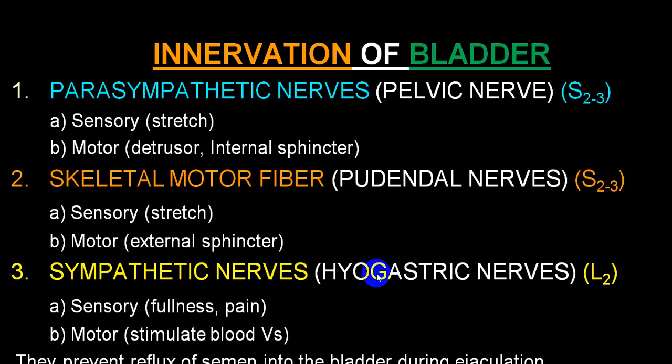So that hypogastric nerve will be supplying the detrusor muscle. Normally it will give rise to relaxation of detrusor muscle and contraction of internal sphincter, helping in storage of urine. And whenever the sympathetic system is inhibited, there will be the act of micturition. So there will be inhibition of relaxation of detrusor muscle, and the internal sphincter which was constricted will be relaxed, and this will help in the act of micturition.